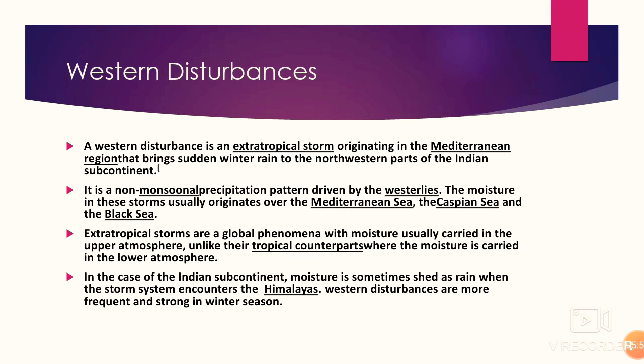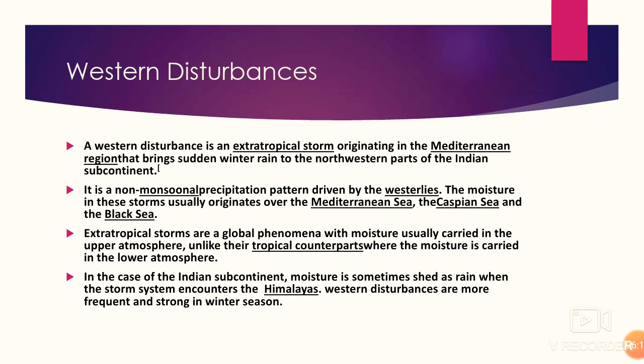So this is a basic difference between the extratropical storms and tropical storms. In tropical storms, the moisture is in the lower atmosphere. But in the extratropical storms, the moisture is usually carried in the upper atmosphere. In the case of the Indian subcontinent, moisture is sometimes shed as a rain when the storm system encounters the Himalayas.